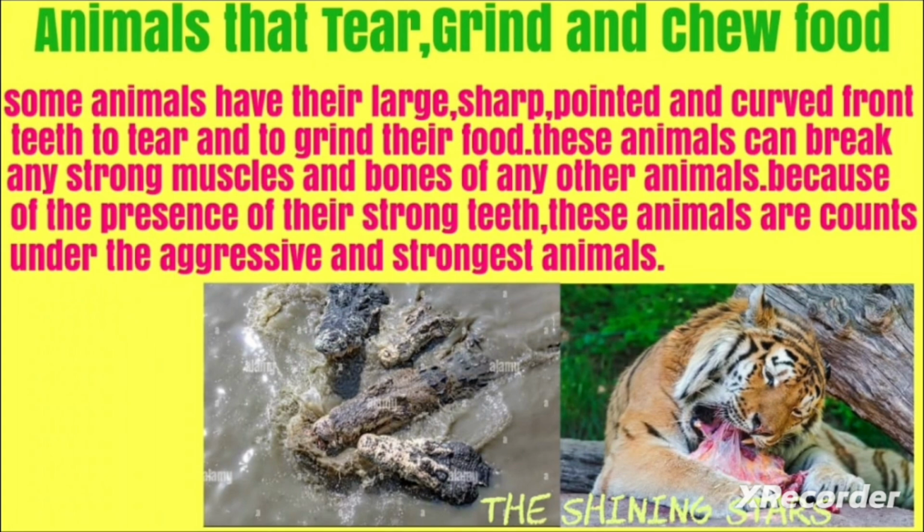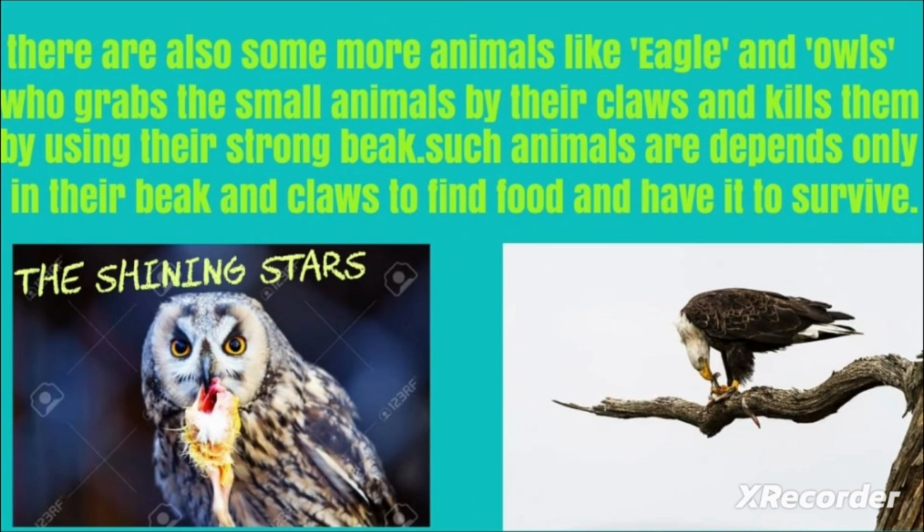The number 6 is animals that tear, grind and chew food. Some animals have large, sharp, pointed and curved front teeth to tear their food. These animals can break the strong muscles and bones of other animals. Because of their strong teeth, these animals are counted among the aggressive and strongest animals. There are also a few animals like the eagle and owl who grab small animals with their claws and kill them using their strong beak. These animals depend primarily on their beak and claws to find food and survive.